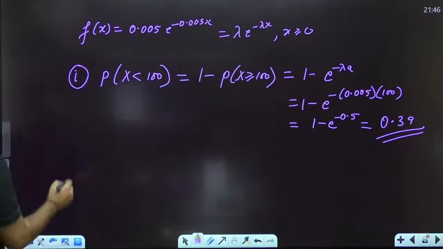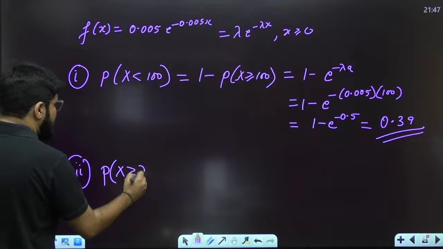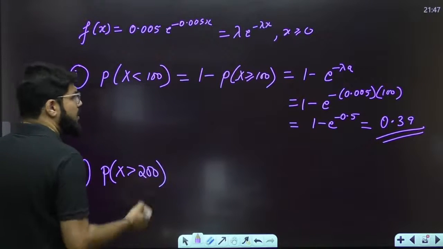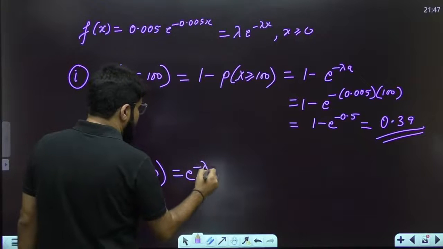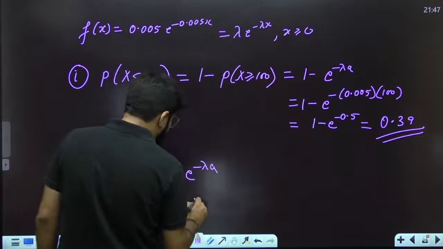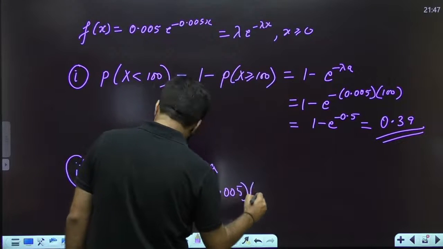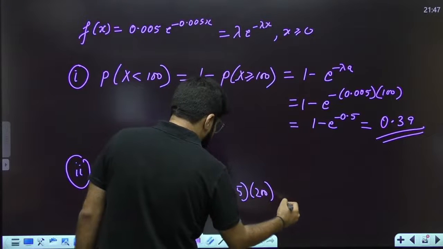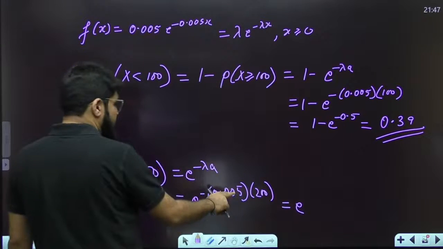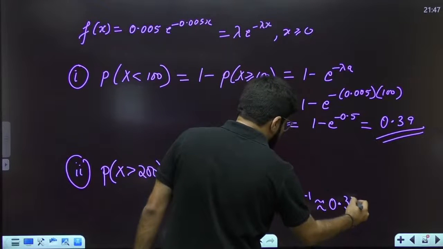The second part is indirectly asking the probability that x is greater than 200. So this is again directly the e power minus lambda a formula. Lambda is 0.005 and a here is 200, so 0.005 times 200 is 1, giving e power minus 1, which is approximately 0.37.